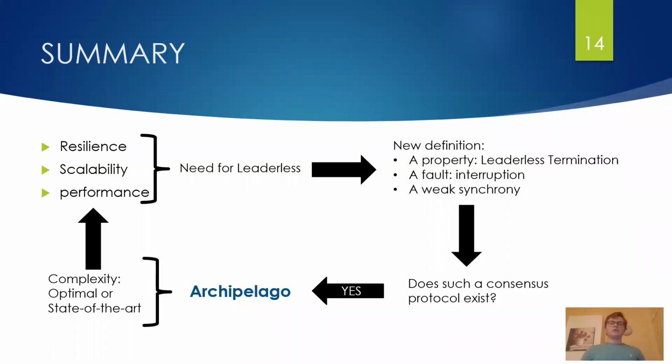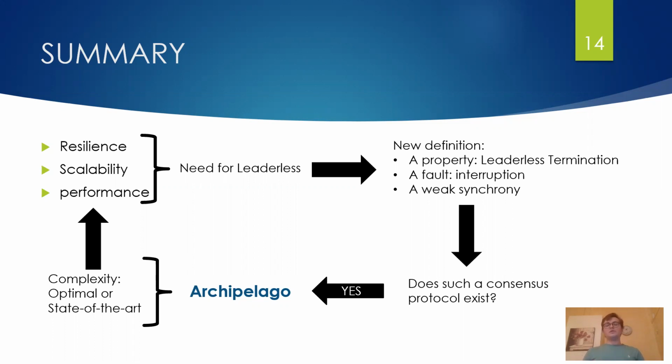So I'm going to make a quick sum up of what we've seen. We want our algorithms to be good. We want them to be resilient to attack. We want them to scale well, and we want them to be performant. If you have a leader election, you cannot be resilient because the leader is a single failure point. You cannot scale well because the leader will have trouble sending many messages to many people if you scale a lot. And this will hinder performance in the long term. It will slow throughput. It's a leader bottleneck. So you need to have a leaderless algorithm.